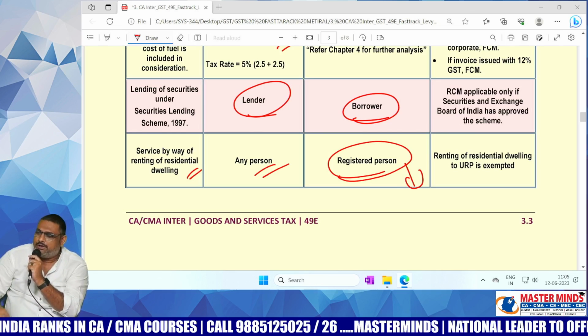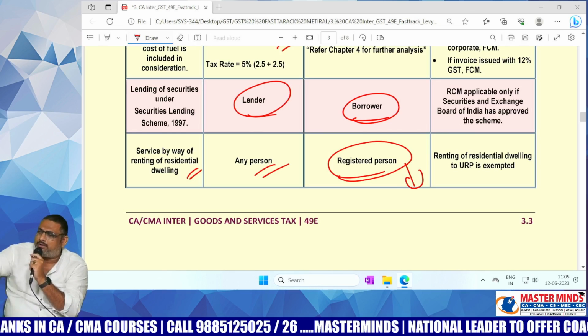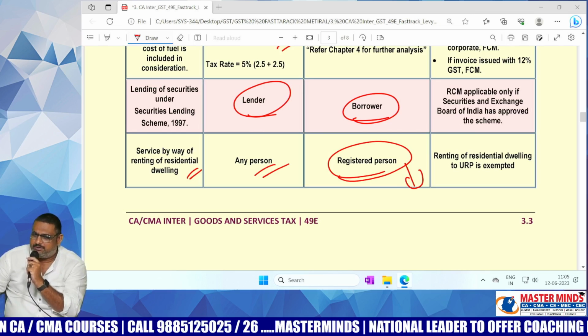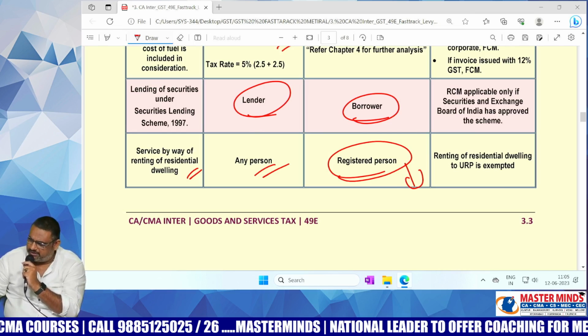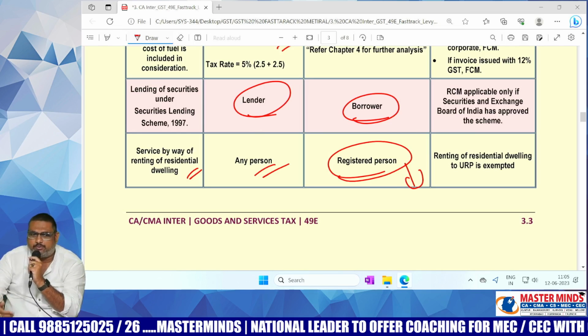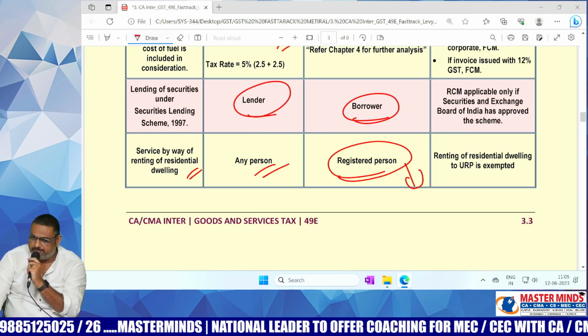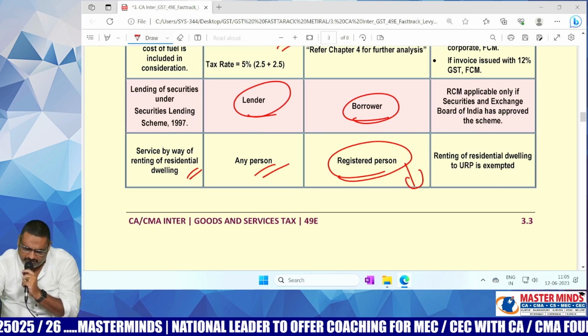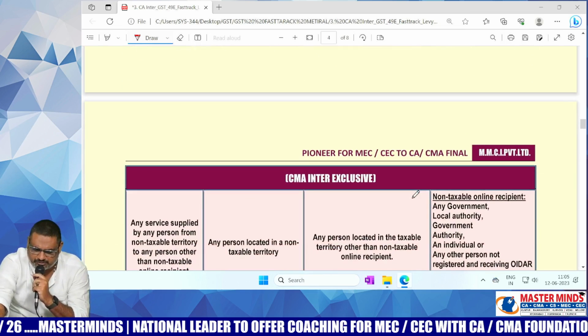Yes or no? In that case, who will take that particular building on rental basis? Company. Is the company a registered person or not? Yes. In that case, FCM or RCM? RCM. As per RCM, who is liable to pay the GST? Recipient is liable to pay the GST. There ends the matter with respect to RCM.